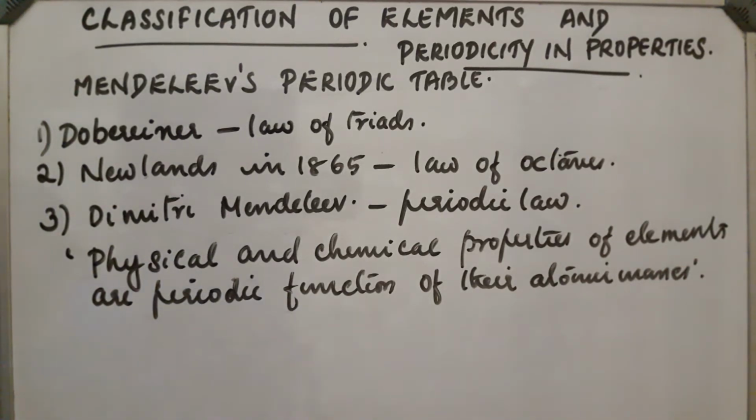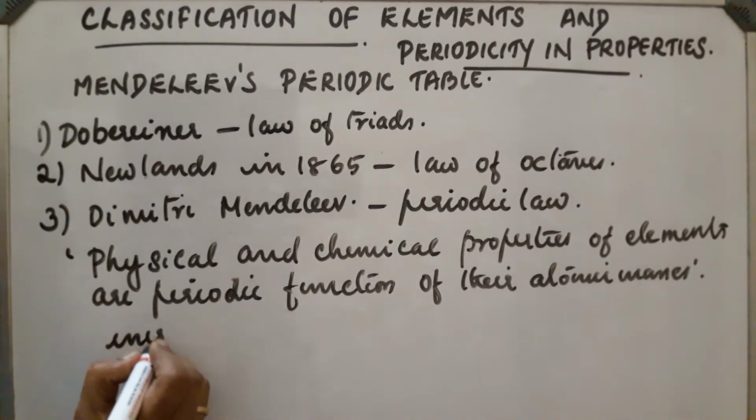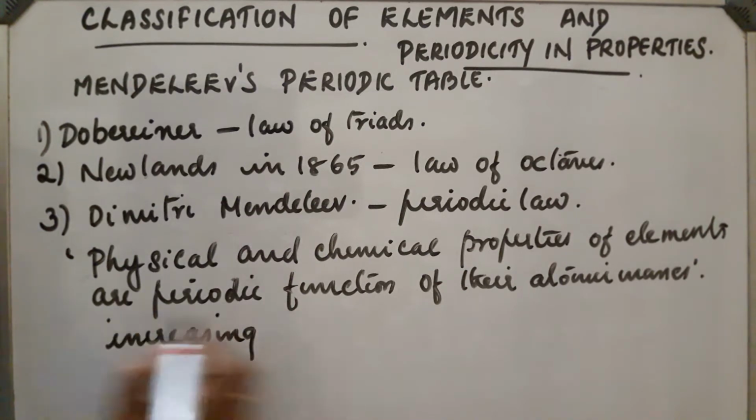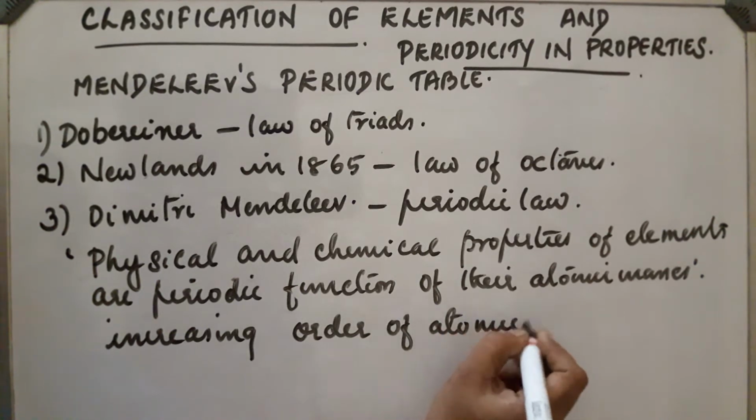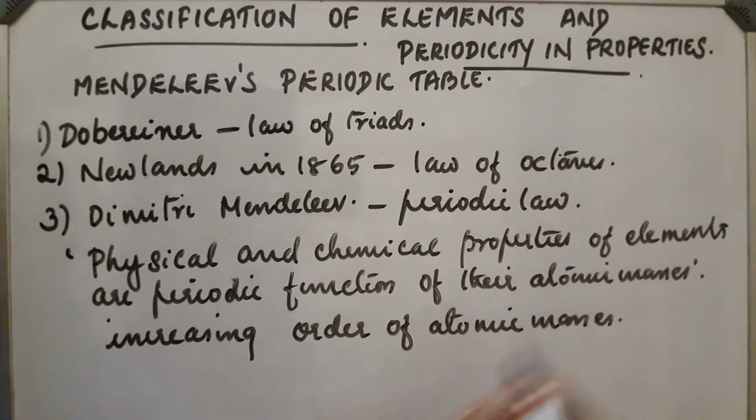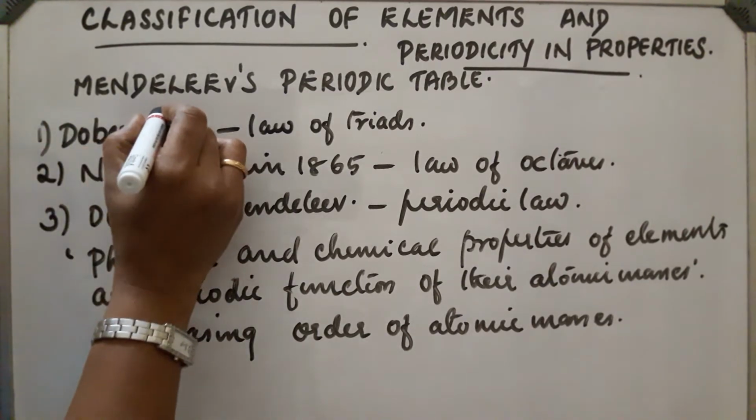This means that elements are arranged in the increasing order of atomic masses, and the elements with similar properties repeat at regular intervals. Those elements which have similar properties will repeat again after regular intervals. According to this periodic law, Mendeleev made his periodic table.